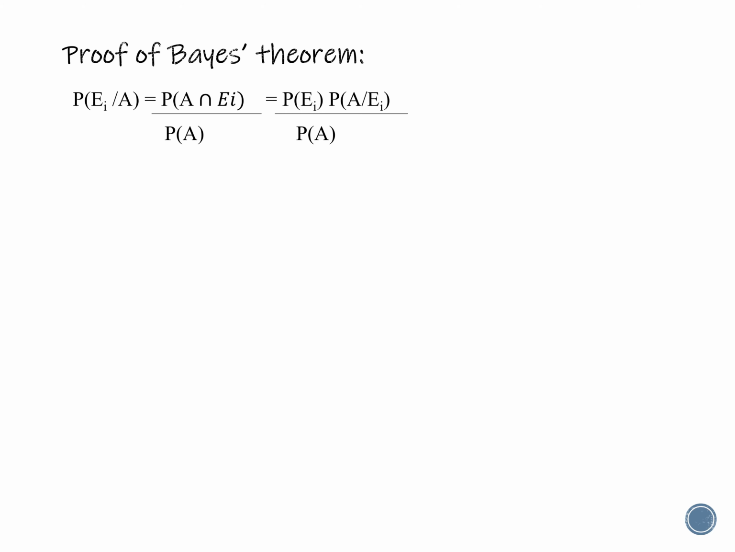Now let us prove Bayes theorem. P of Ei given A equal to P of A intersection Ei divided by P of A, which is same as P of Ei into P of A given Ei divided by P of A. That is, P of Ei into P of A given Ei divided by summation i equal to 1 to n P of Ei into P of A given Ei, by using theorem on total probability.